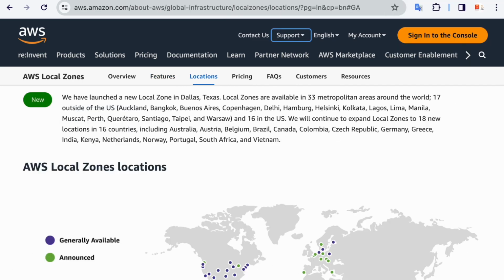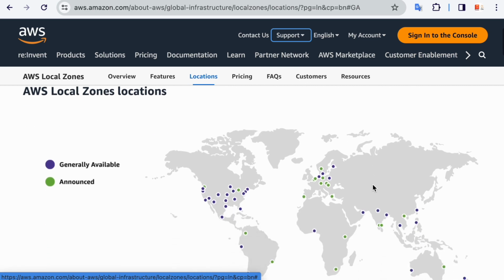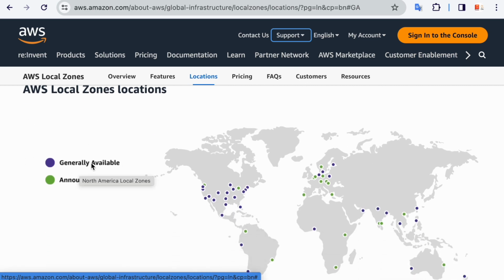You can also go to the AWS local zone locations, and you see here generally available, and these are announced. All the purple colored locations are available already, and the green ones are announced. You see in India there are already two available and two more are announced. So this was a brief overview about the local zones.